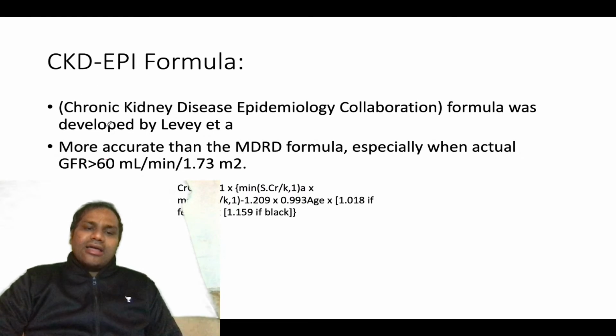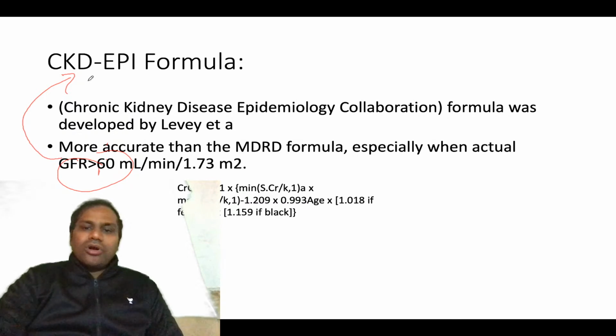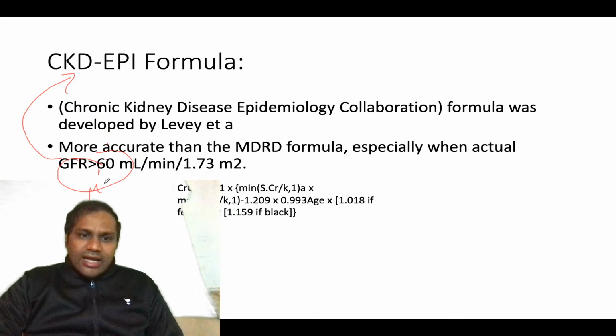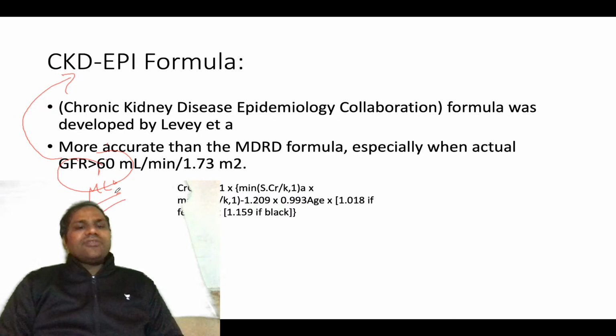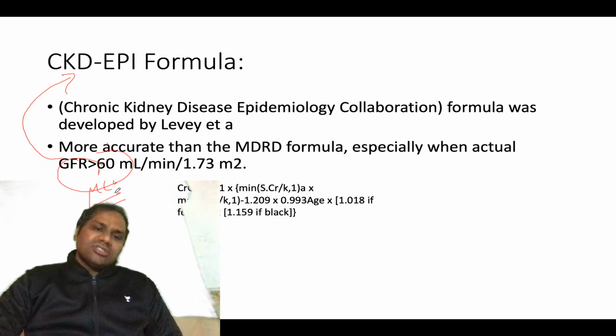If the GFR is greater than 60, then you can apply the CKD EPI formula. This is again important: for a person having a GFR of more than 60 ml per minute per 1.73 meter square, the most important formula for calculation of creatinine clearance becomes the CKD EPI formula.